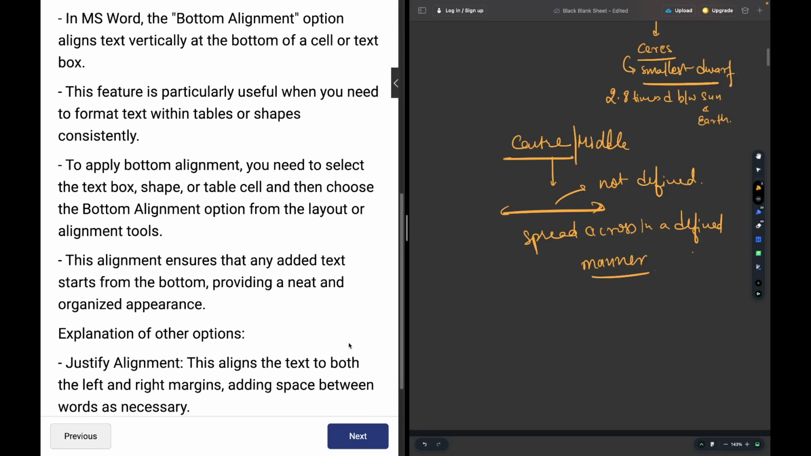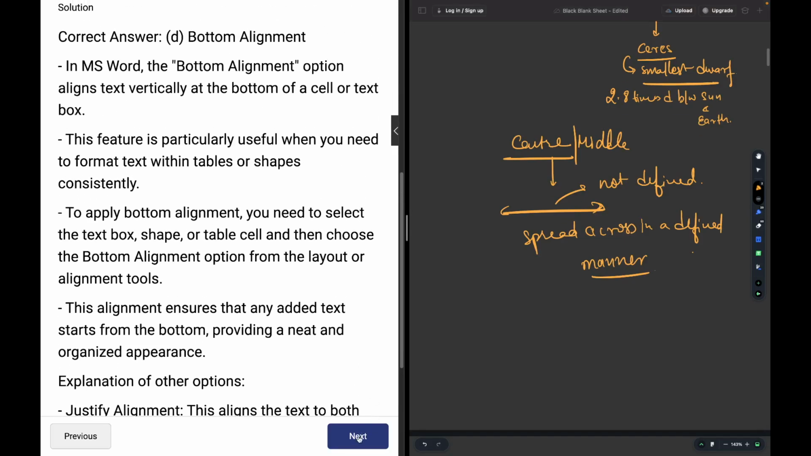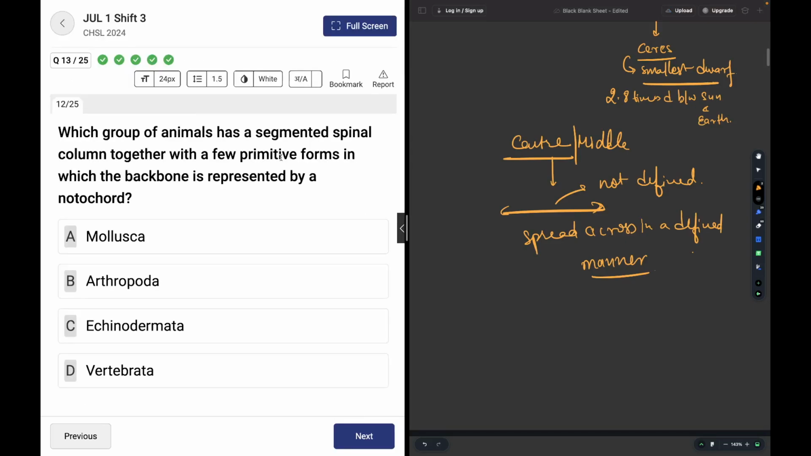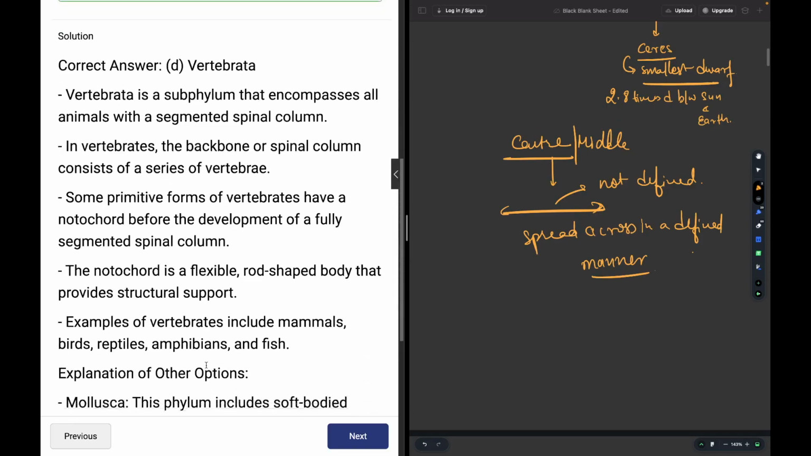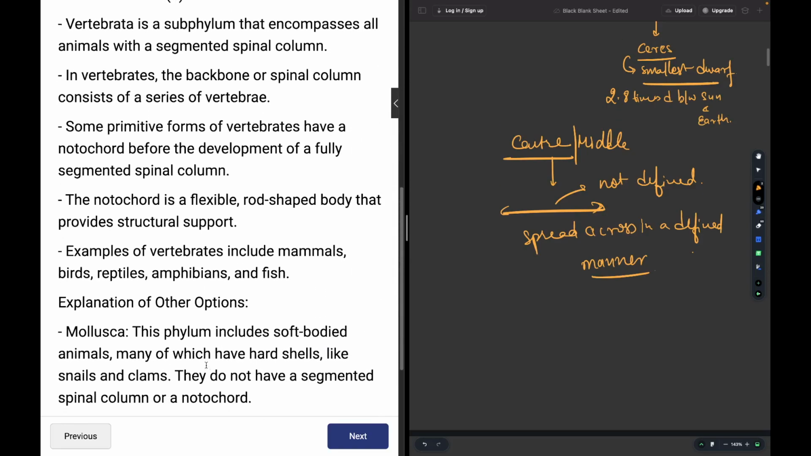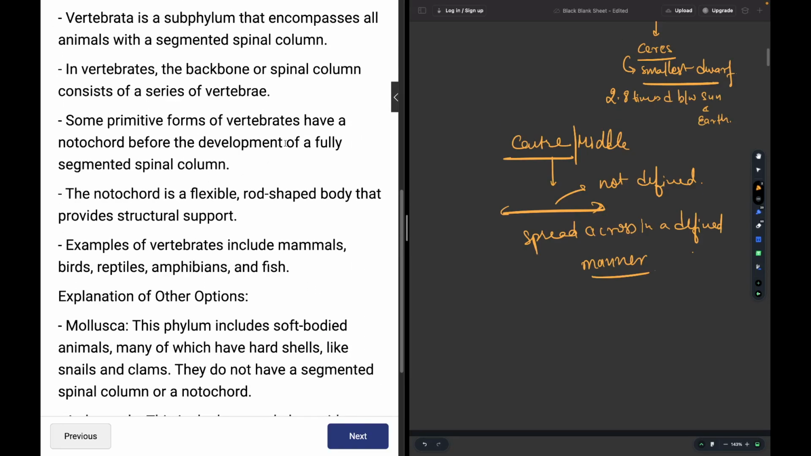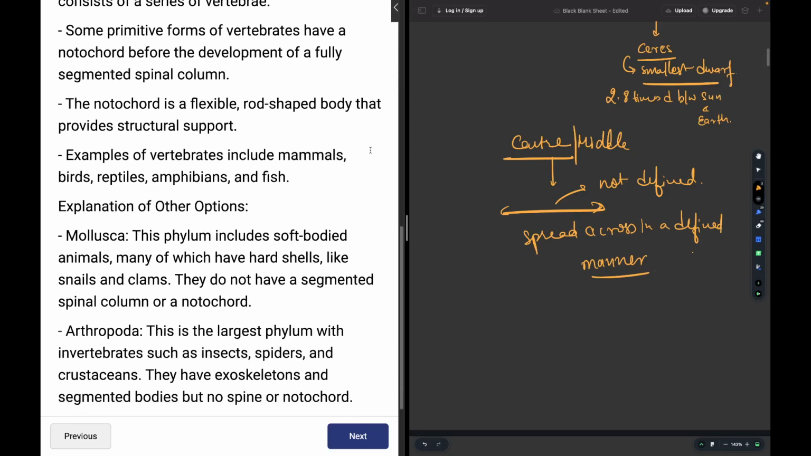Okay, I'll take a little above as well. Which group of animals has segmented spinal columns together with few primitive forms in which backbone is represented by a notochord? The answer is vertebrata. You will have to read a little about it over here. Vertebrata is a subphylum that encompasses all animals with a segmented spinal column.